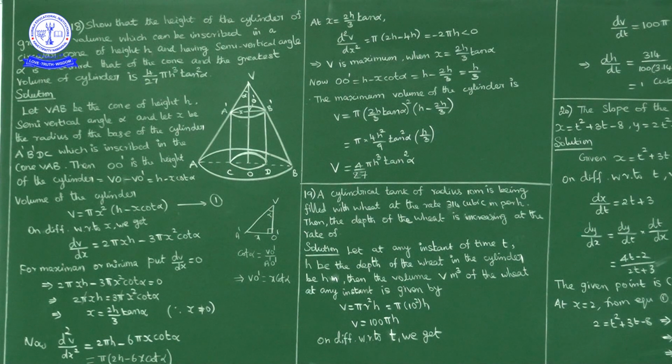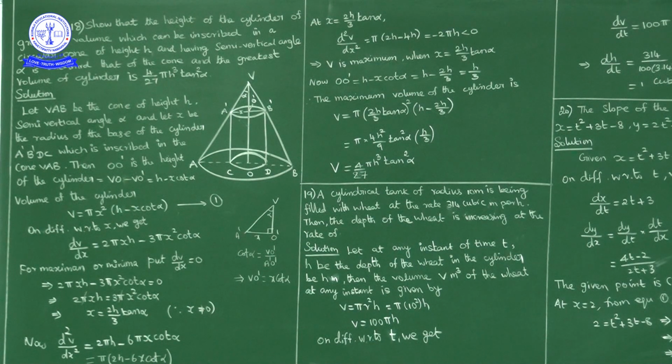Now what we have to prove? We have to prove height of the cylinder OO dash is 1 by 3 times of height of the cone. For maximum volume, height of the cylinder has to be 1 by 3 times of height of the cone. That is one thing we have to show. Second thing is greatest volume of cylinder is 4 by 27 times of pi h cube tan square alpha.